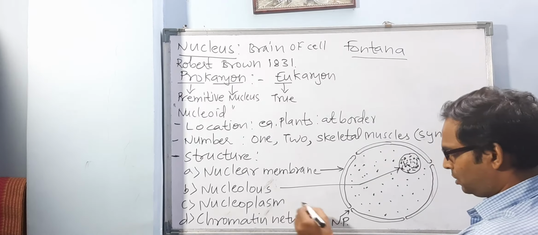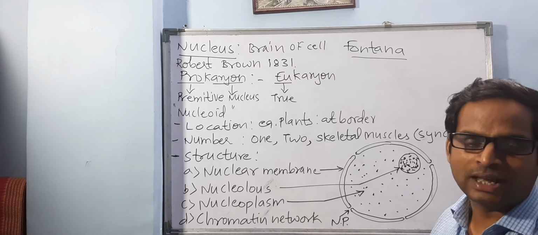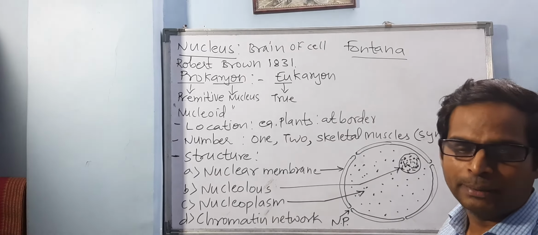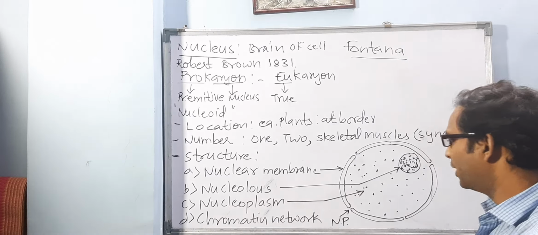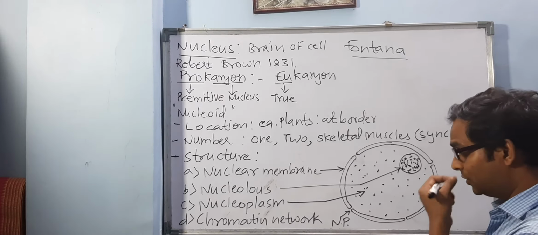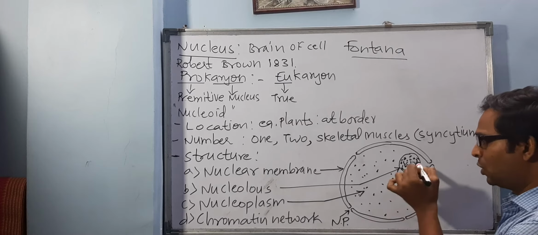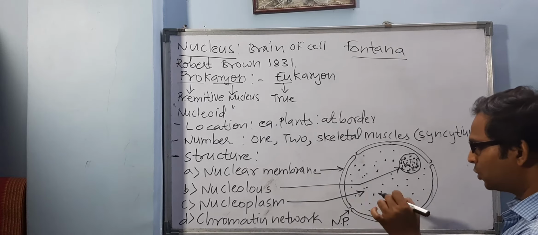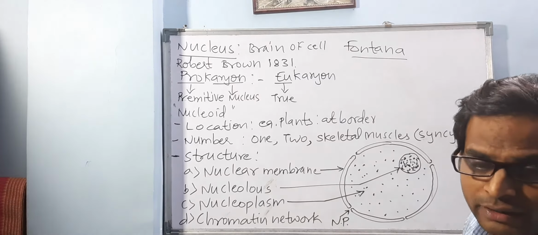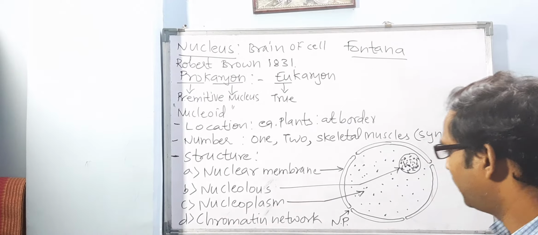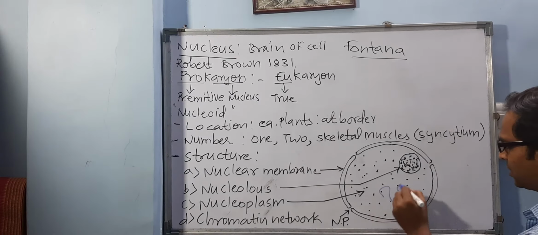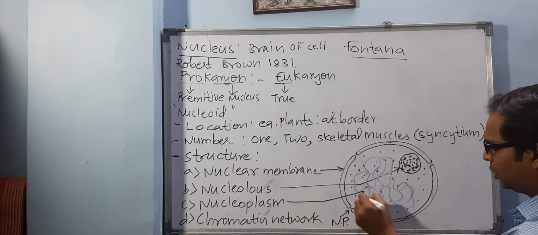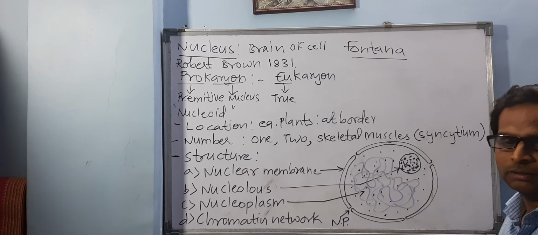Nice. So nucleoplasm is a gel-like substance like that of your cytoplasm. It will be restricted by the nuclear membrane and it will accommodate some things. So what are the things which are located inside this nucleoplasm? One thing is this, your nucleolus. Then it also contains one network-like structure. Yes, and that network-like structure is called the chromatin network.